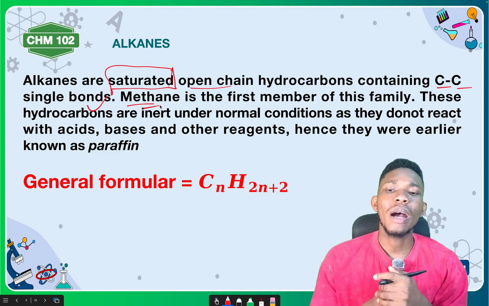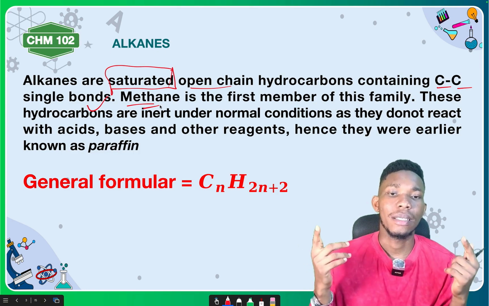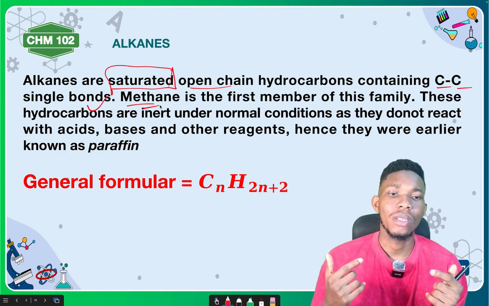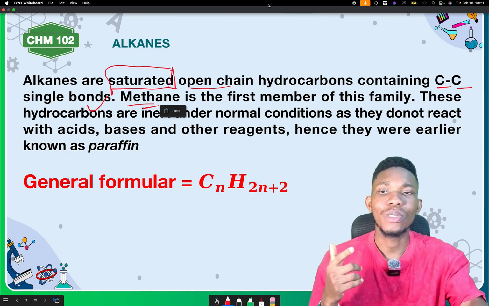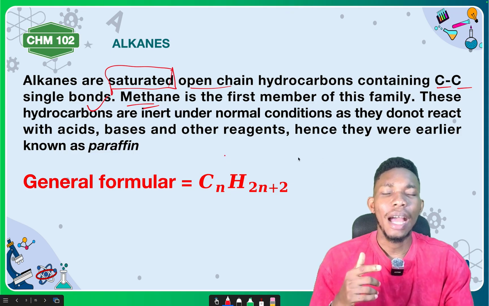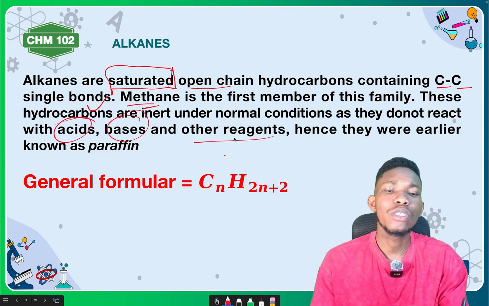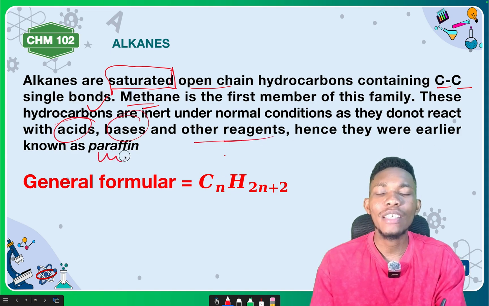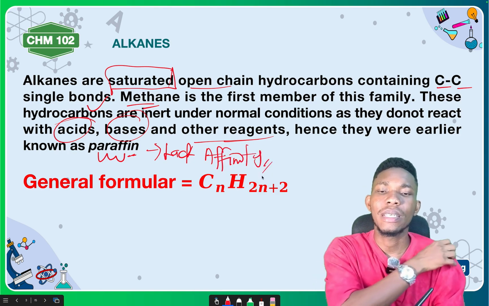Now, these hydrocarbons are inert. That is, they do not react under normal conditions. Hence, we call them paraffin. They lack affinity. They do not react with acids, they do not react with bases, they do not react with other reagents. Hence, they were known as paraffin, which means they lack affinity. When something lacks affinity, you call it paraffins. Is that okay?